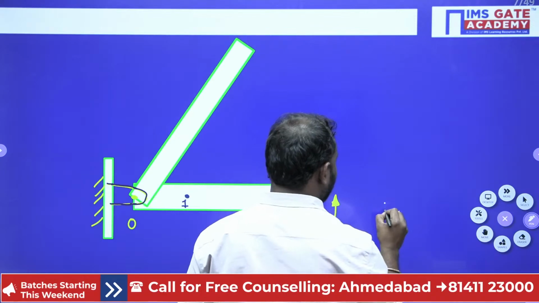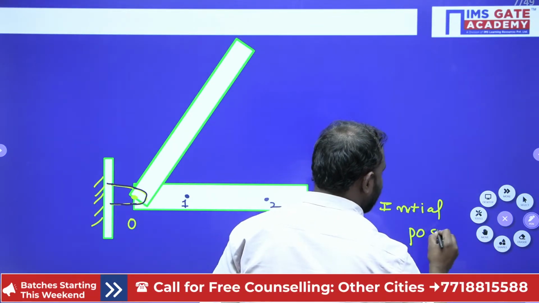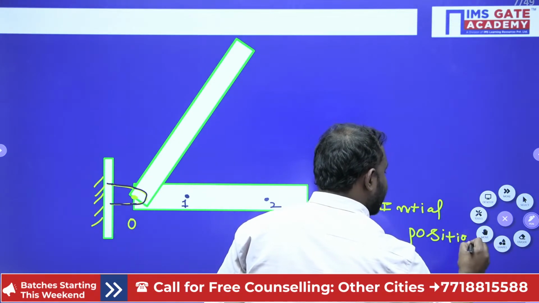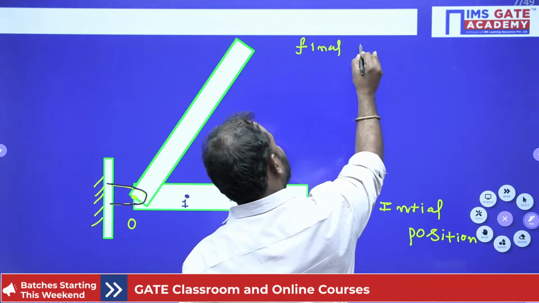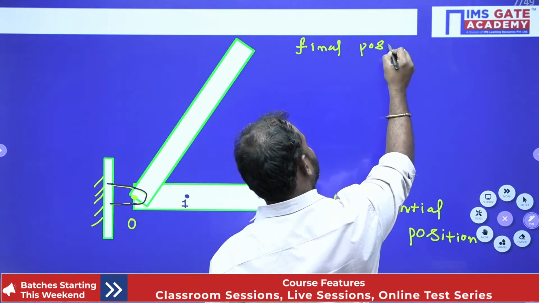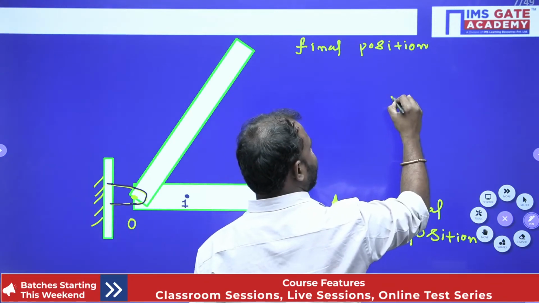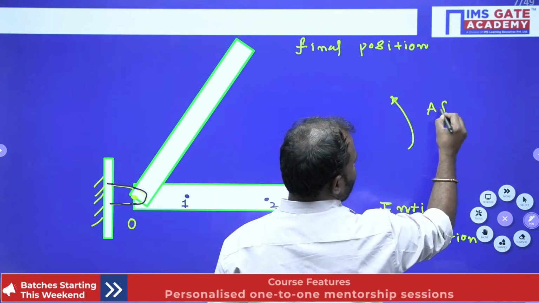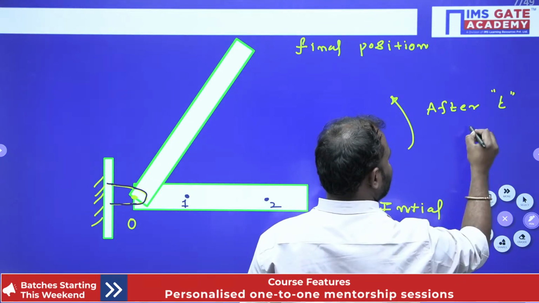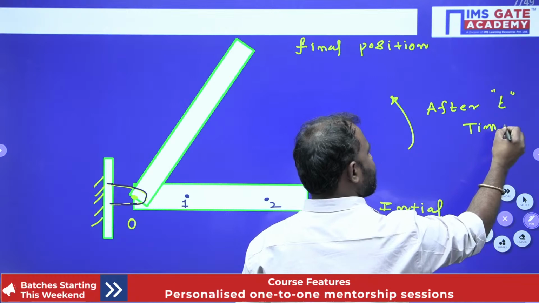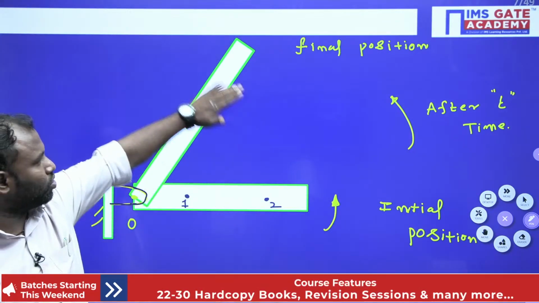This is the initial position, right? Now here it is the final position, after t time. After t time it reaches this position.